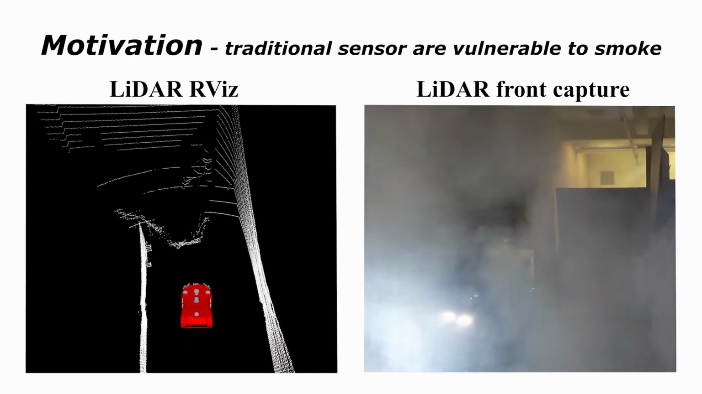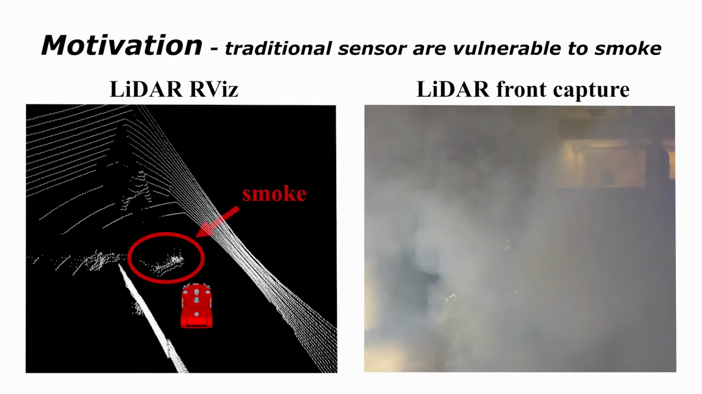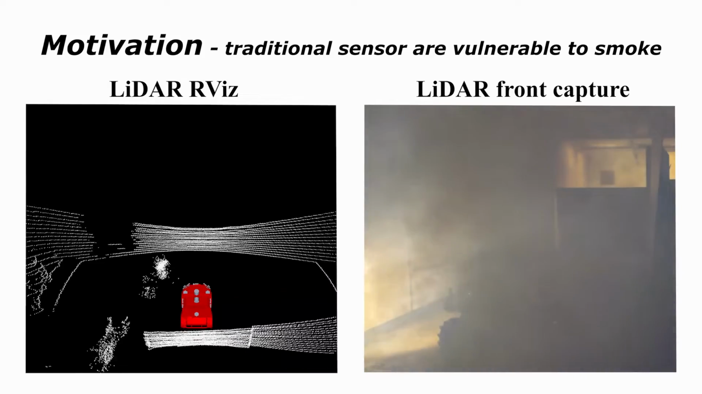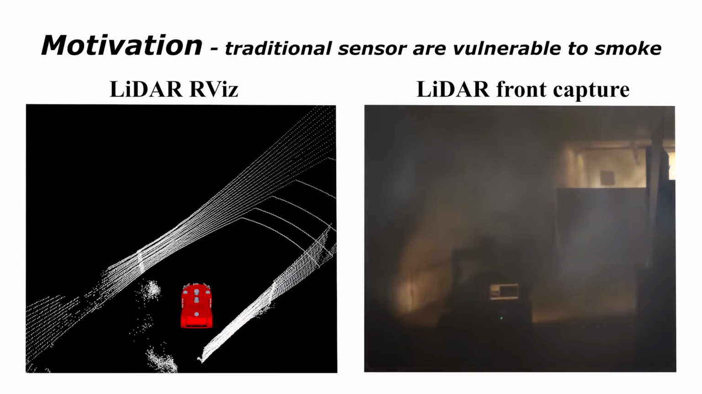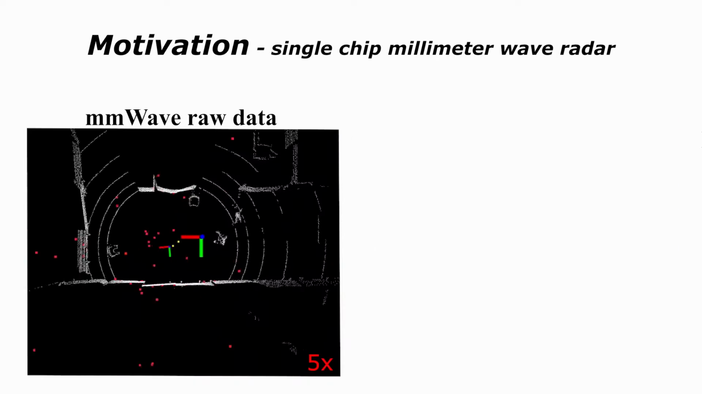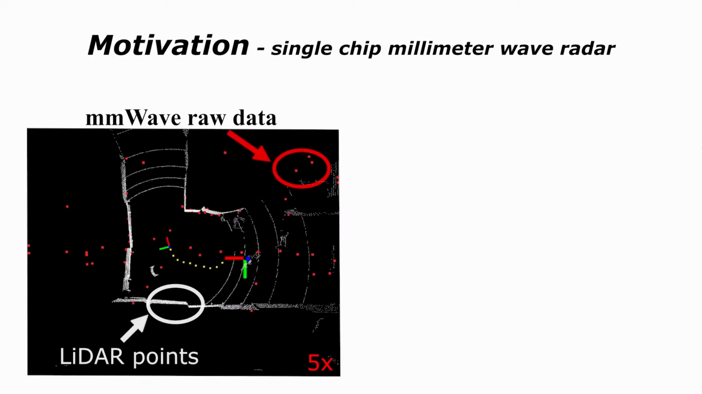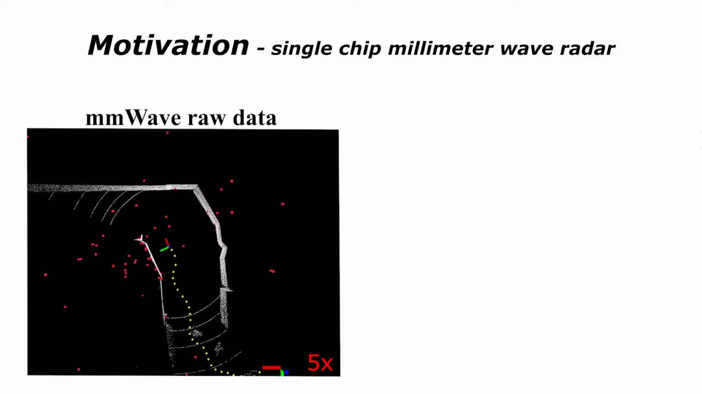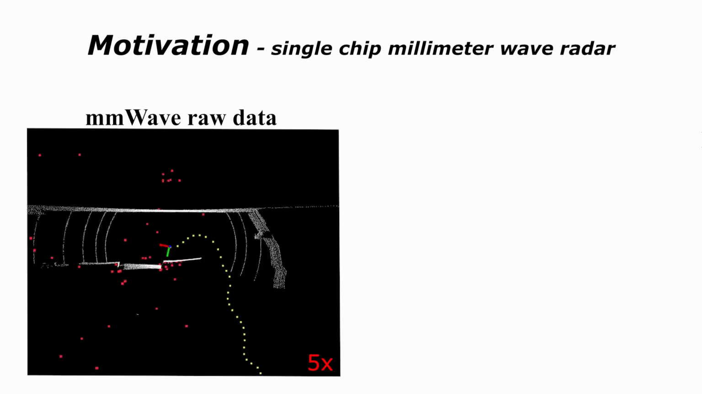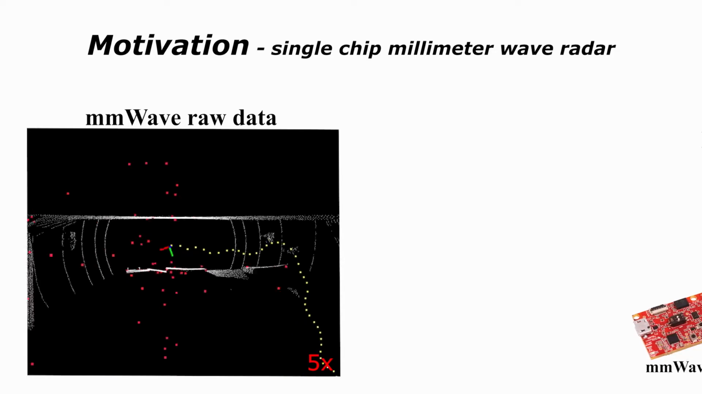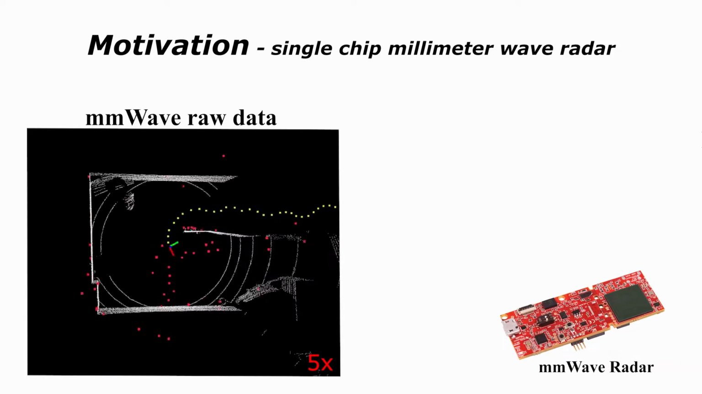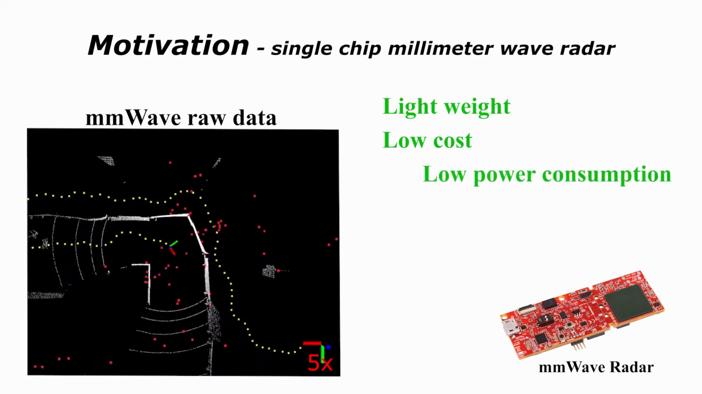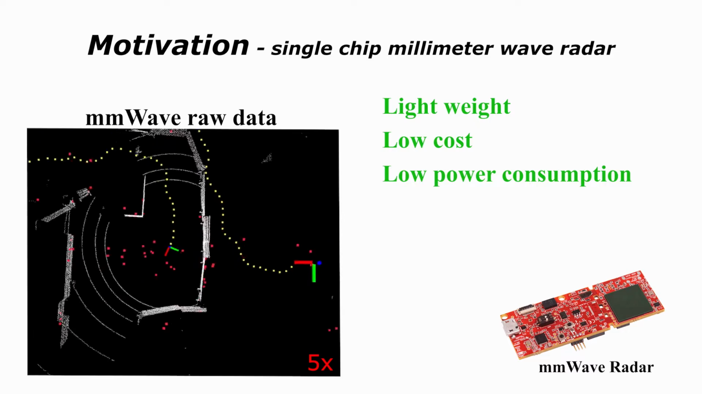For adverse conditions such as rainy, foggy, or smoke-filled environments, commonly used sensors for navigation such as LiDAR and camera are impaired by those obscurants. In contrast, millimeter wave can penetrate through smoke and measure the distances of surrounding objects, for example, in search and rescue missions. Our work focuses on single-chip millimeter wave radars, which have caught a lot of attention due to their lightweight, low cost, and low power consumption for indoor applications.